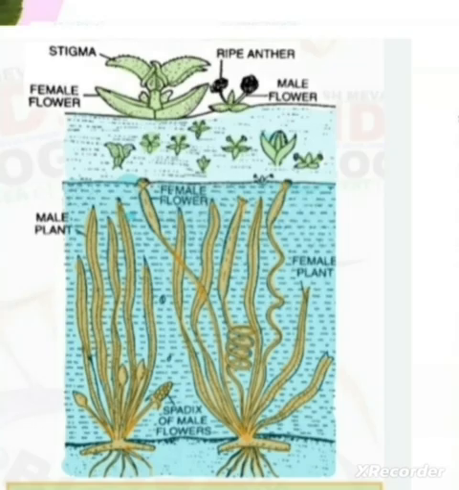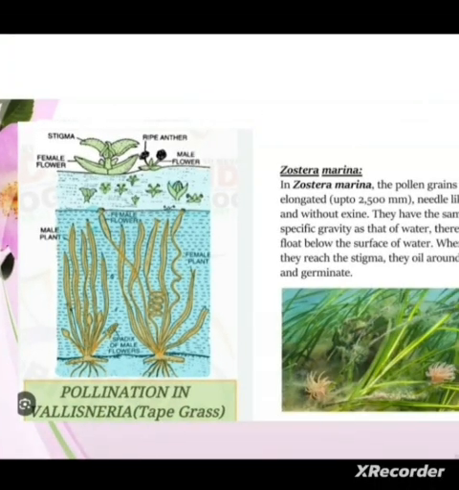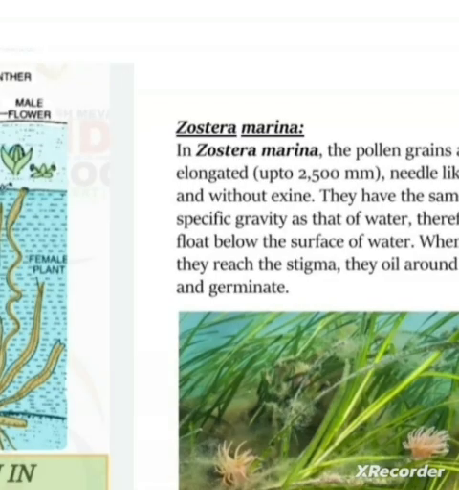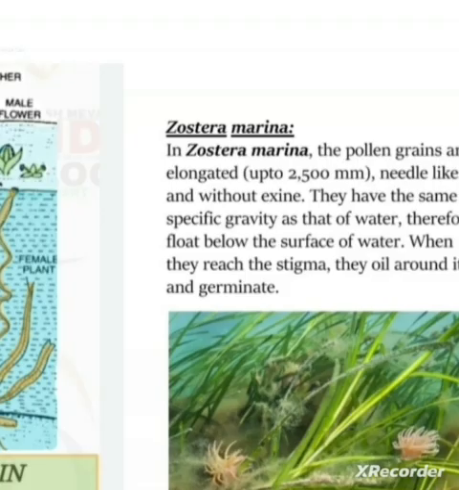Now once the pollination is done, what happens, the long stalks of the female flowers coil, and then further fertilization takes place inside the water, and thus making the fruits. Now, another plant like Zostera marina is a completely submerged plant. Here, male and female flowers are borne on the same plant, and the pollen grains of such plants are elongated, needle-like and without exine. And actually, these pollen grains have the same specific gravity as that of water.